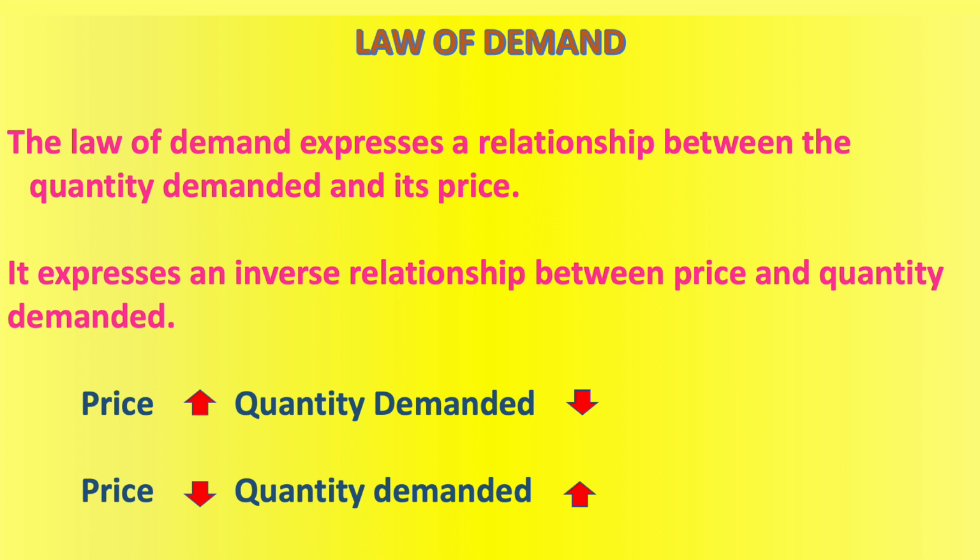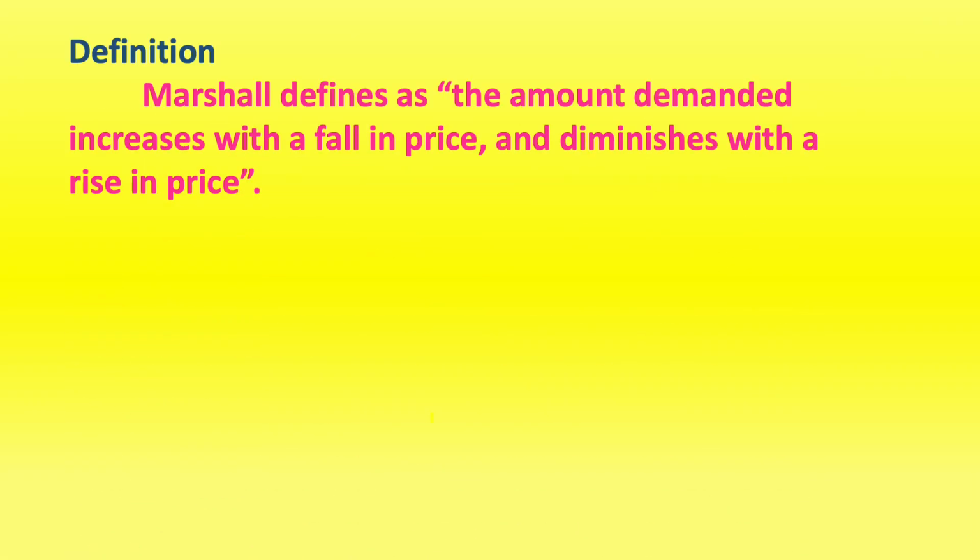This opposite direction is said to be the inverse relationship, or the indirect relationship, or you can also tell it as negatively related. Now we'll see the definition of the law of demand. Professor Marshall defines the law of demand as: the amount demanded increases with a fall in price and diminishes with a rise in price.